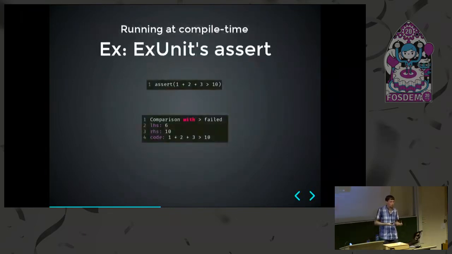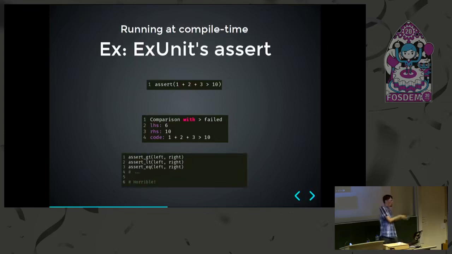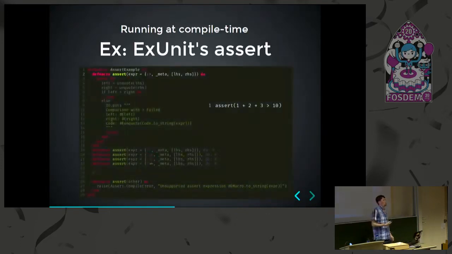So here's an example of where it makes sense to use a macro. If you're writing an assertion function for a testing library, it would be really nice if someone could just use the operators in your assert statements rather than having all these various versions of your function that someone needs to remember as well. And it would also be really nice if we're able to actually return not only what went wrong, but also show here, this is the code that we were actually trying to test. So this is how one could write this as a simple macro.